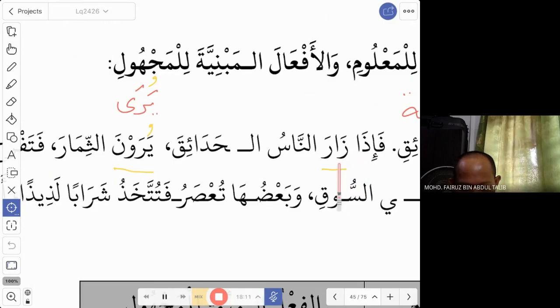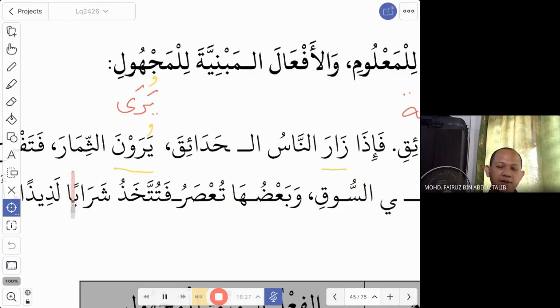فَإِذَا زَارَ النَّاسُ الْحَدَائِقَ. When people visit the hadiqah, the gardens. So when people visit the gardens, yarawna, they see thimar, they see fruits. Yarawna as-thimar. Thimar means fawakih. So they will see fruits. Okay, so this is also mabni lil ma'lum. Both are mabni lil ma'lum. The difference is that this is fi'il madi, this is fi'il mudhari.